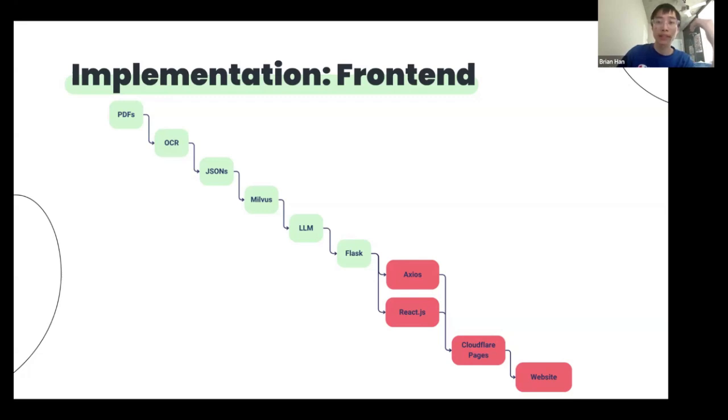And React is the JavaScript library for building user interfaces, where it's particularly important for single-page applications where you need a fast, interactive user experience.